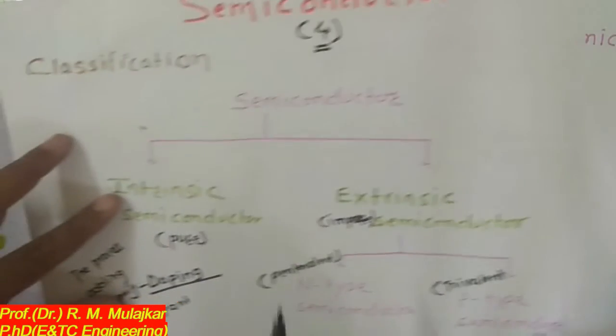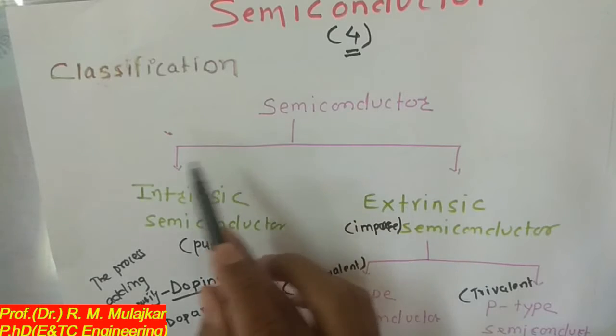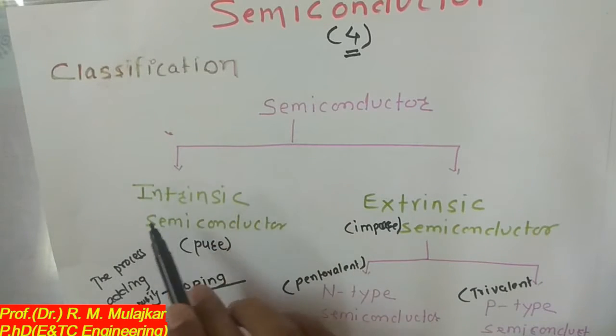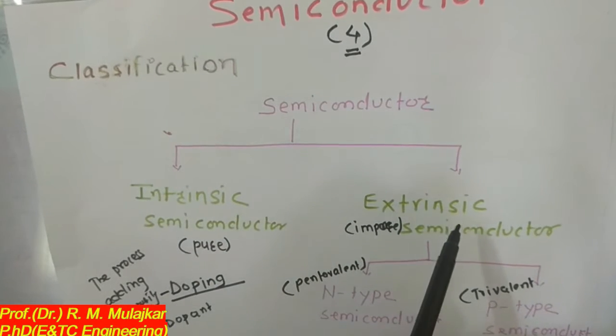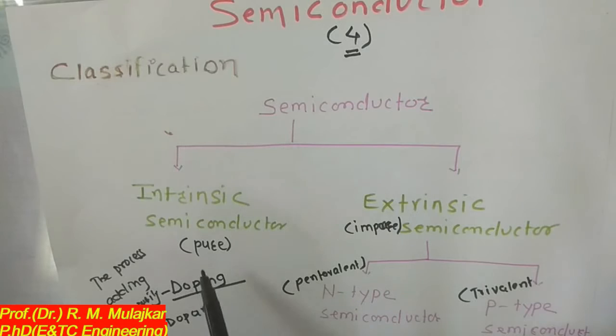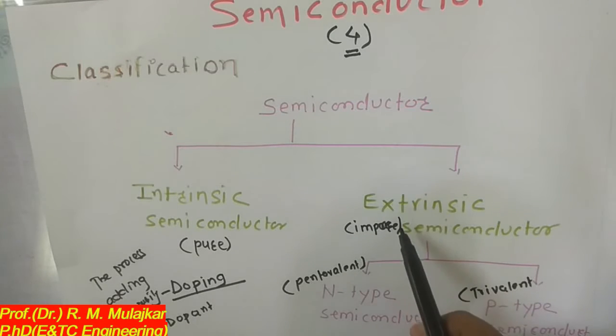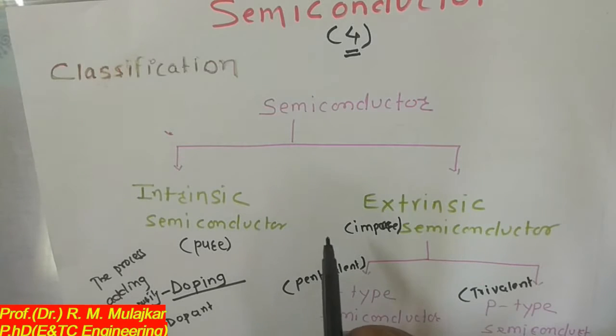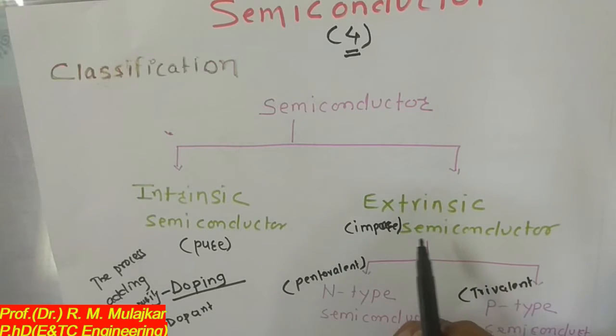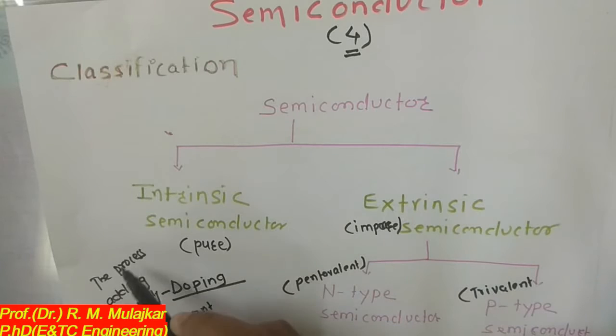I will summarize: semiconductor materials are classified into two ways, intrinsic semiconductor and extrinsic semiconductor. Intrinsic semiconductor is in the pure form. Extrinsic semiconductor is in the impure form. Adding impurity to the intrinsic semiconductor results in the extrinsic semiconductor, and the process of adding that impurity is called doping, and the element added as an impurity is called a dopant.